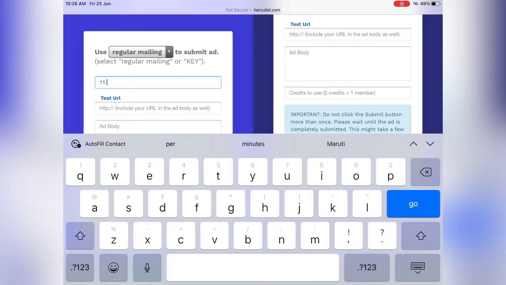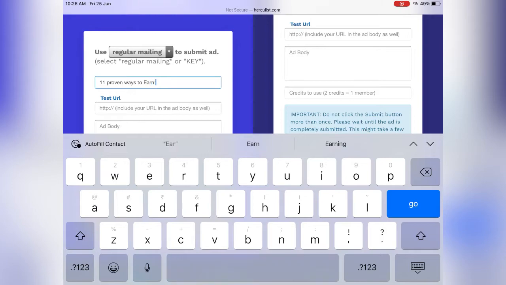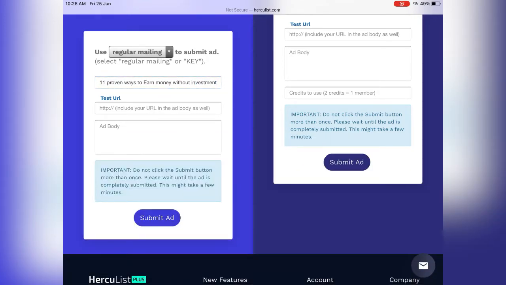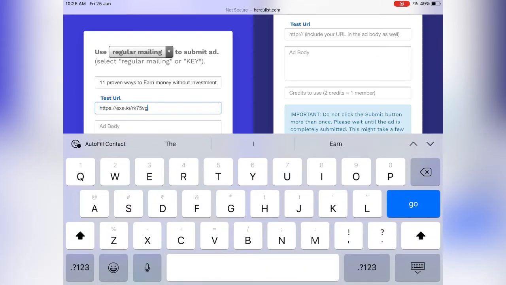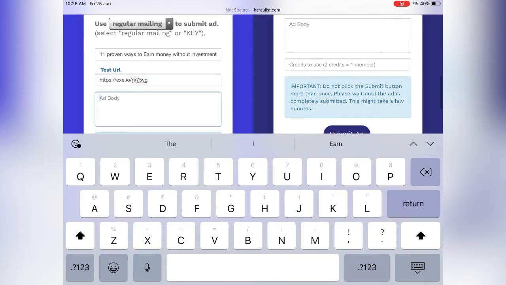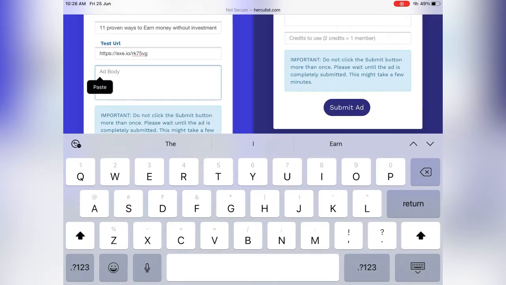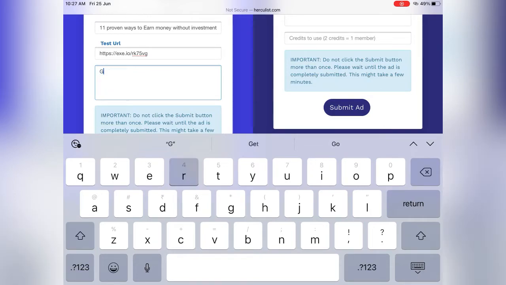In that you have to write the subject line. I am writing the heading of the link that we copied in the first step. Here we will write "11 proven ways to earn money without investing." Now in the test URL, I will paste the link that I copied from the exe.io website that we shortened. Now I will add some description. I will start with greetings of the day and write something like, if you want to earn some money without investing, you can go through this web page. And then I will submit the mail.